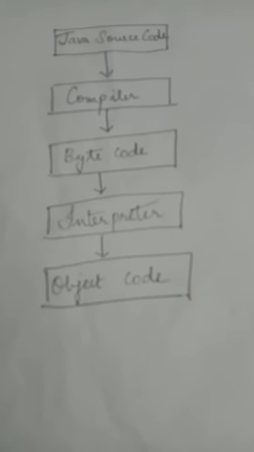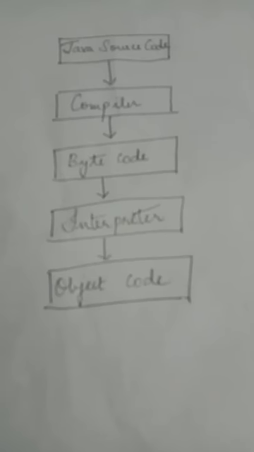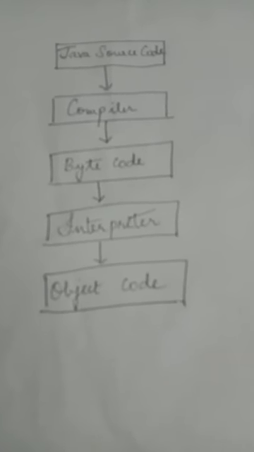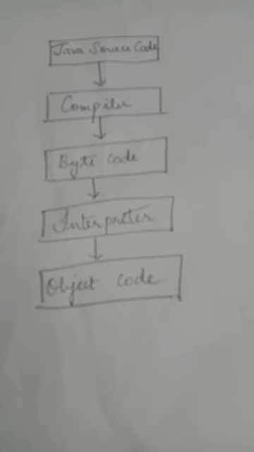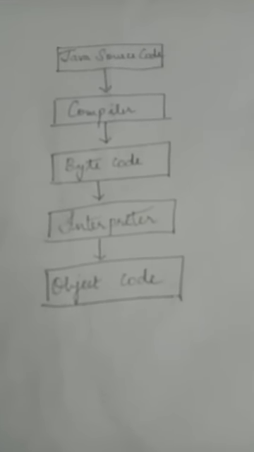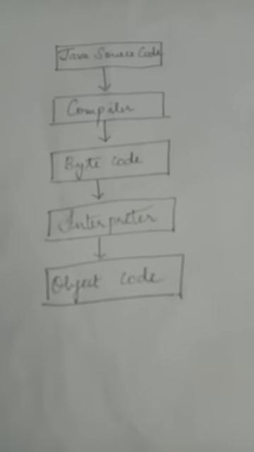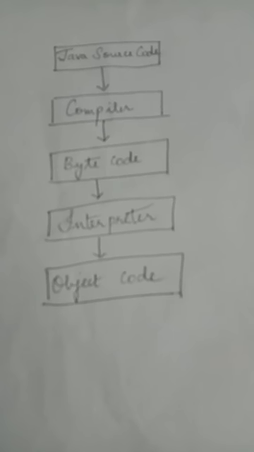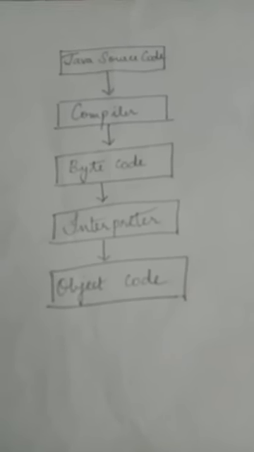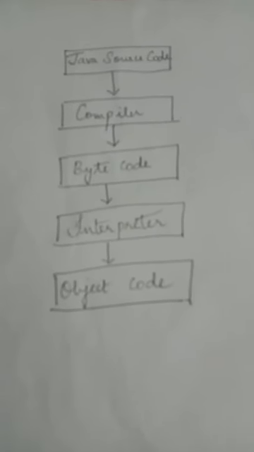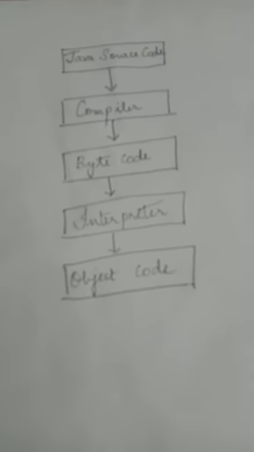This bytecode should be converted into machine understandable format, so we use the interpreter. If you want to execute even a single program, we need both the compiler as well as the interpreter. So Java is a compiled and interpreted language.